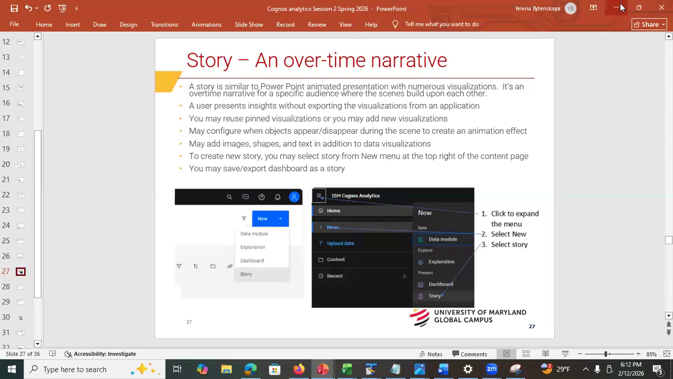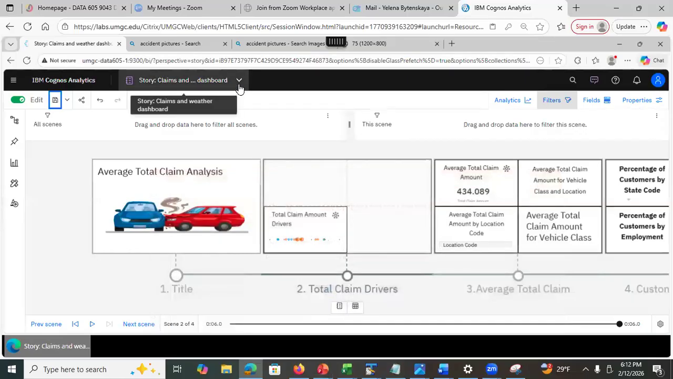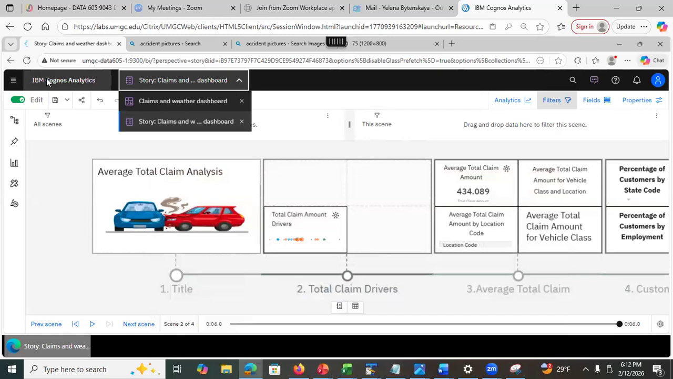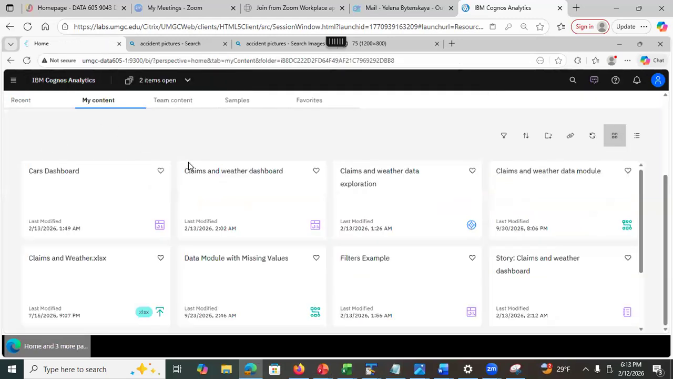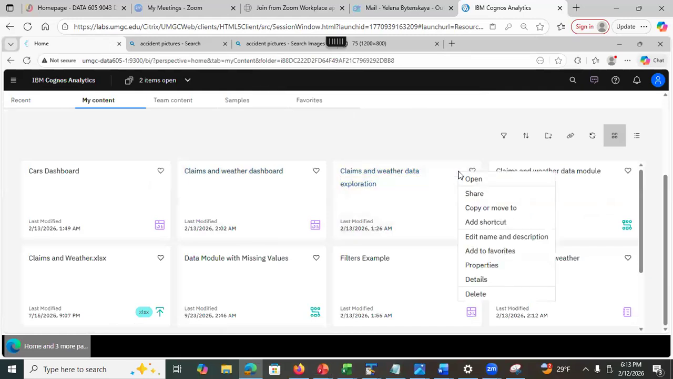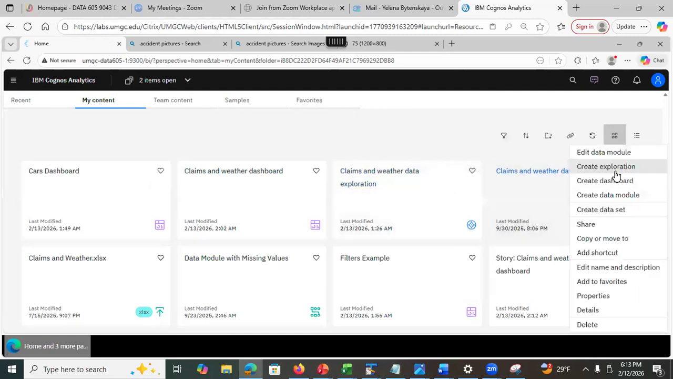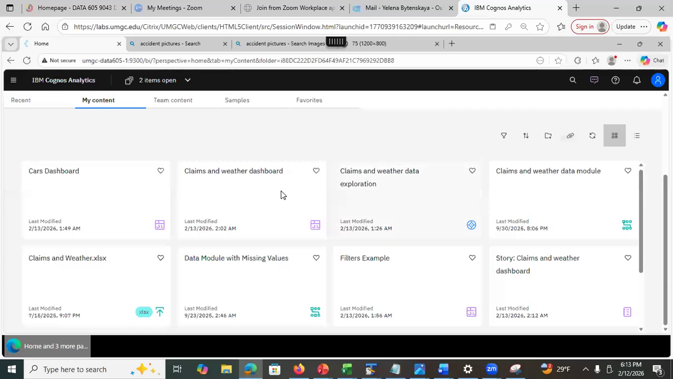All right, so here, if I go back to the home page, right? See this claims and weather data exploration. Somehow I don't see the option. Oops, not exploration, sorry, data module. For some reason, see, I have create edit data module, create exploration, but I don't see the create story here. So the long way you would have to do this.